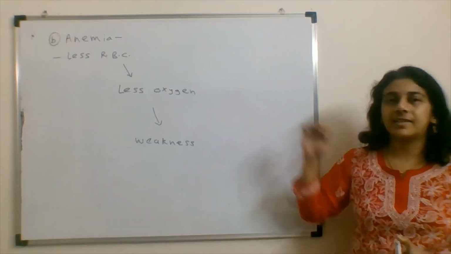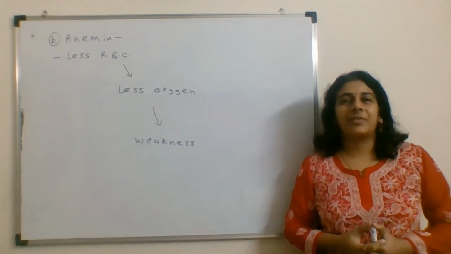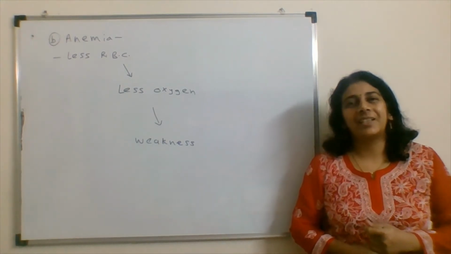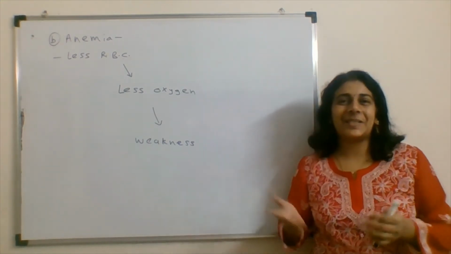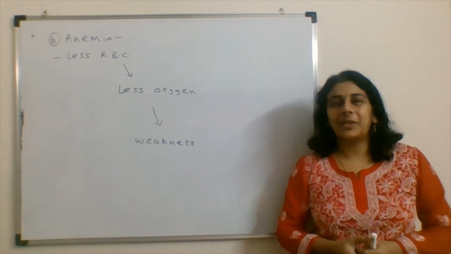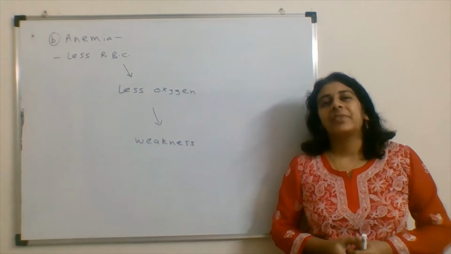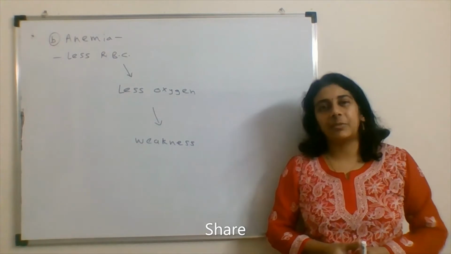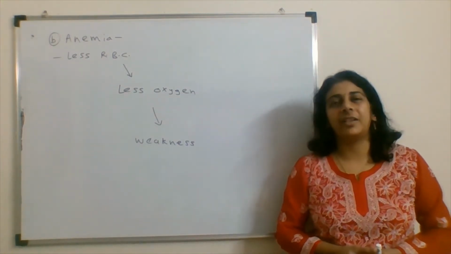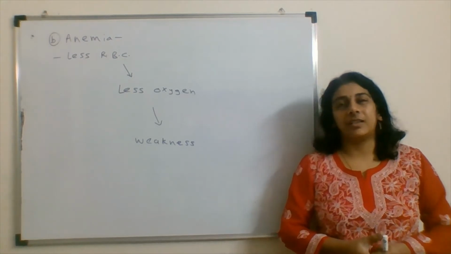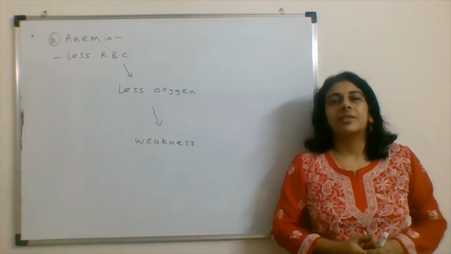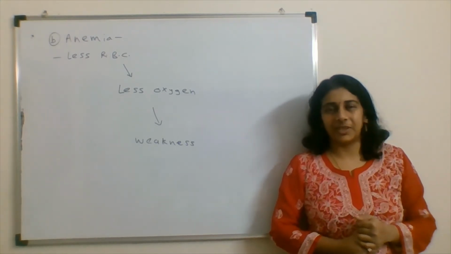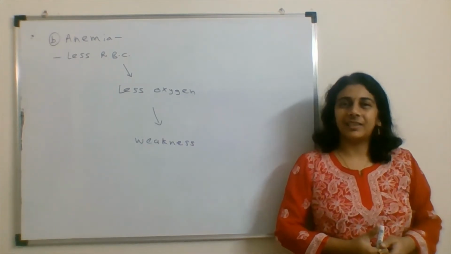Moving to the second option, that is anemia. A very common word. We always use this word: I am feeling anemic, I am tired now, I am feeling weakness. So these are the symptoms of anemia. This is there due to the less number of RBCs, and as the number of RBCs is less, the oxygen level in the body becomes less, which leads to the anemic condition. The person feels weak, becomes tired very soon. So here again there is no reference of glycosylated hemoglobin. Okay, so let's move to the next option.